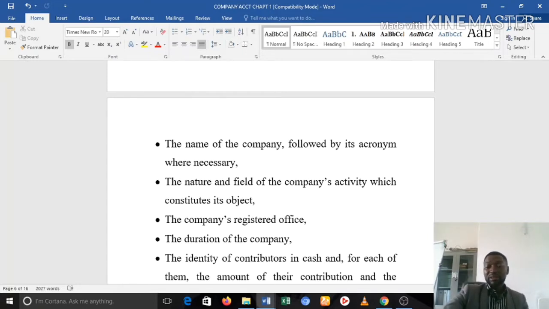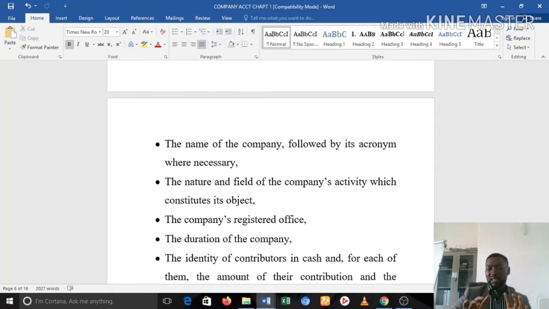Okay, and given that there is what we call the ultra vires rule, which at times is disadvantageous not only for the shareholders but also for third parties, the Uniform Act actually advises that companies should expand on the object of the company as much as possible.